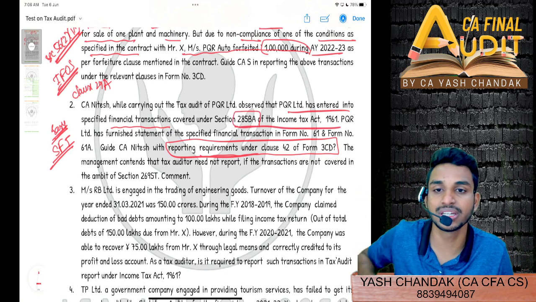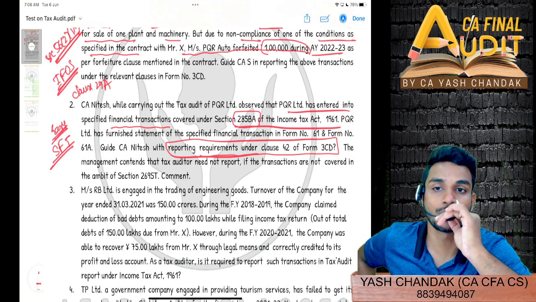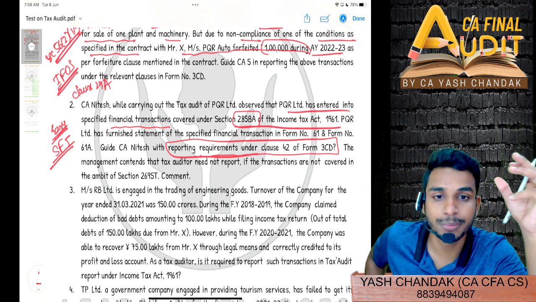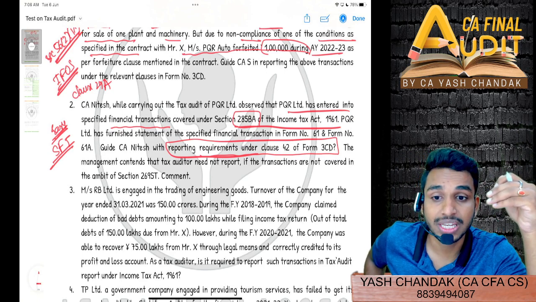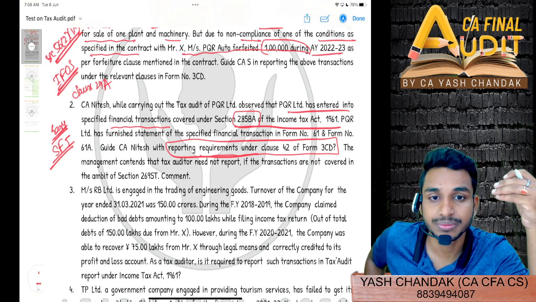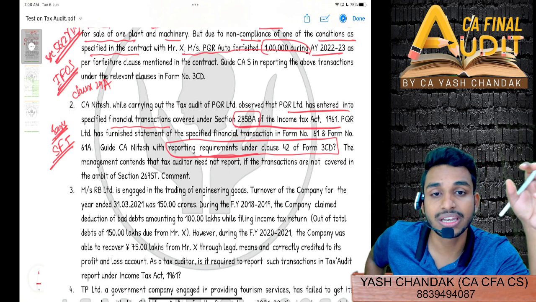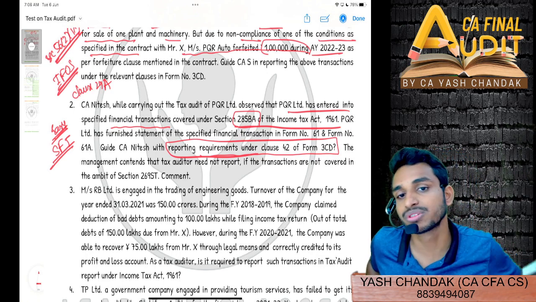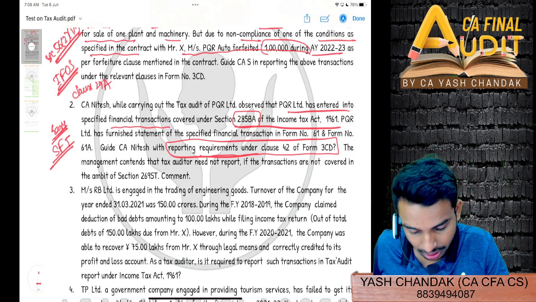So how was the reporting done in SFT? Anyone? Reporting was similar to what we did in clause 34 subclause B: the form name, form number, the due date of the form, the actual date of filing, whether anything is incorrect, whether the form is correctly filed, yes or no. Then if not, whether the other details have been provided or not. Please provide those details. Do you remember this? Reporting has to be done, right?